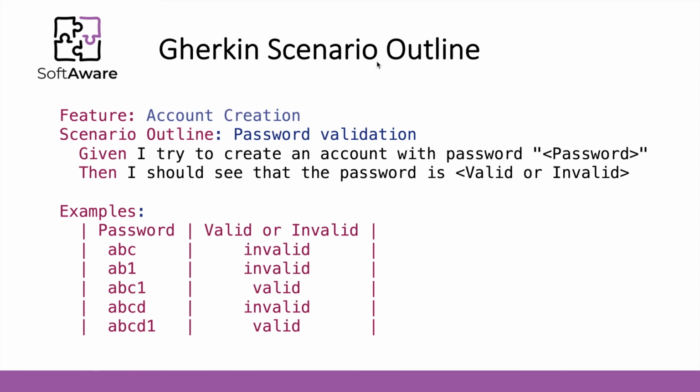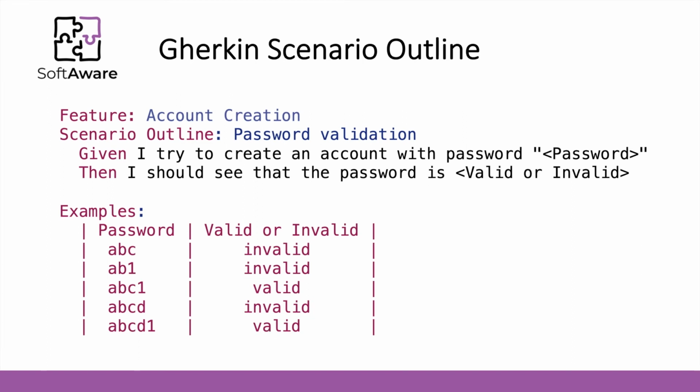Another example of scenario outline is presented here. In the feature of account creation, I have a scenario outline that validates the password. Given I try to create an account with a password, then I should see that the password is valid or invalid. And the examples include 5 examples of passwords. 3 of them are invalid and 2 of them are valid.